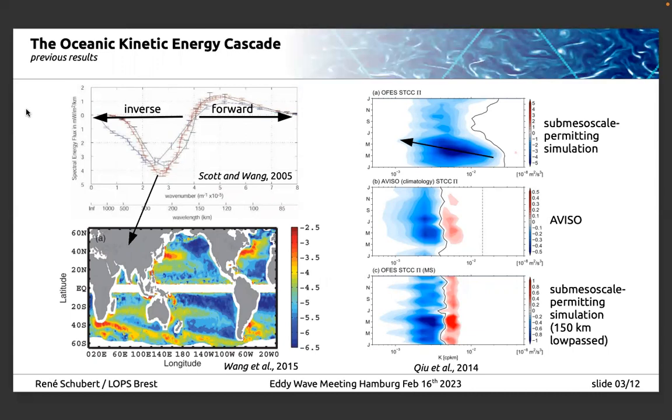Now, in model simulations, for example, Qiu et al. 2014, they found if they resolve the submesoscales, or at least permit them, the inverse cascade extends to much smaller scales, down to the mixed layer Rossby radius of deformation, in particular in spring, which you can see in the Hovmöller plot on the right-hand side.